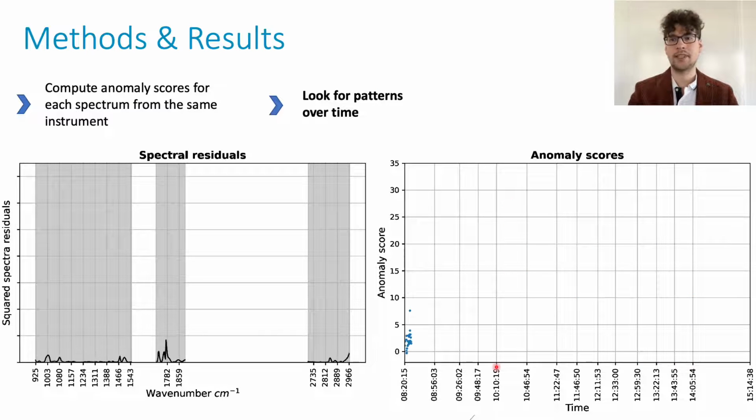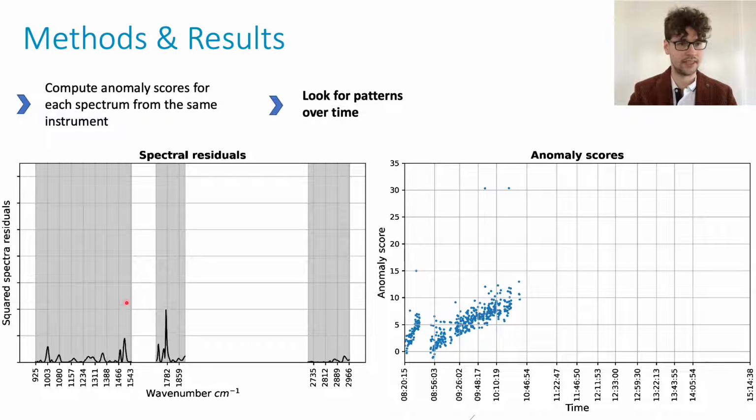Let me show you what happens when we look at each individual milk spectrum measured during that day on this instrument. At the beginning of the day, we already see how the anomaly scores start to drift upwards. And if you pay close attention to the spectral residuals in these regions here, you see a systematic increase in these regions. And this is not just random noise.